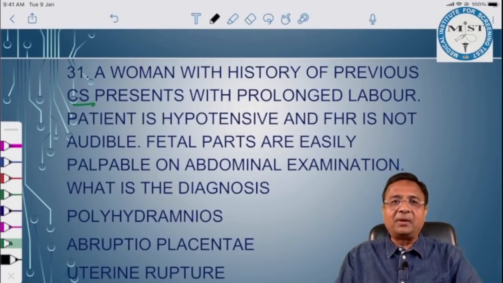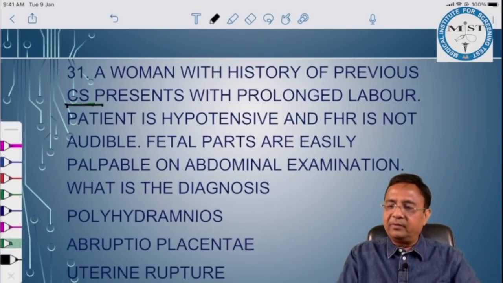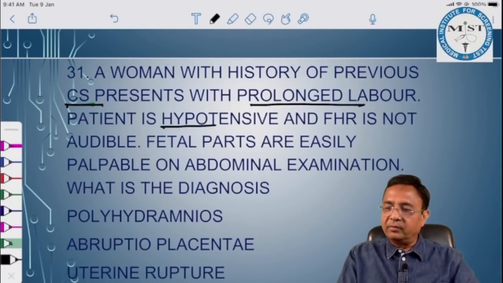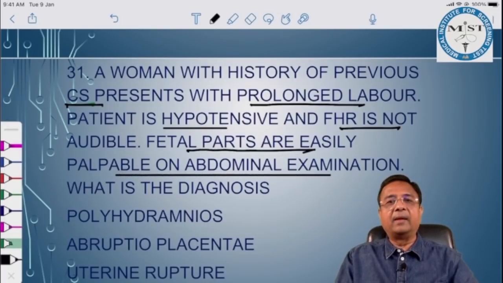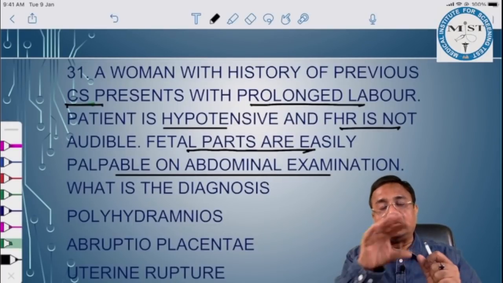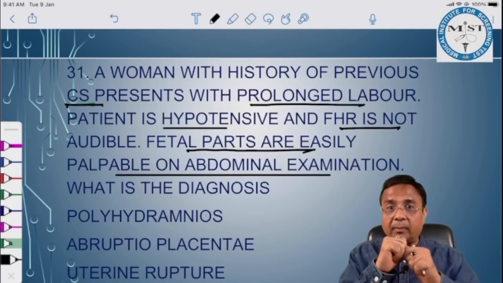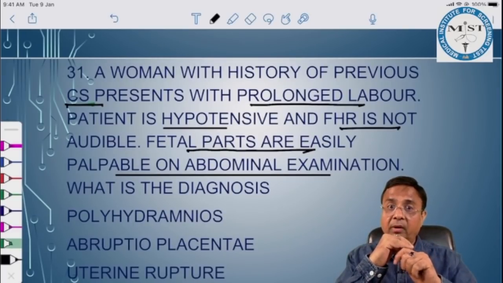A woman with a history of previous cesarean presents with prolonged labor. She is hypotensive, and FHR is not audible. Oh my God. And fetal parts are easily palpable on abdominal examination. So what is the cause? Previous cesarean has occurred and now she is in prolonged labor. There is a high risk of scar rupture, uterine rupture. And once the uterus ruptures, she becomes hypotensive.